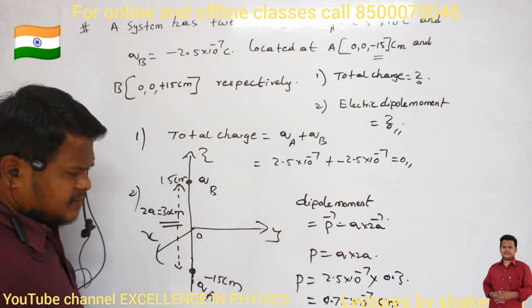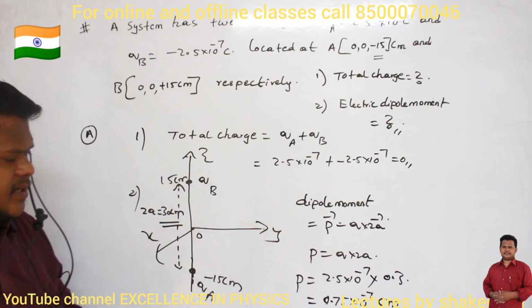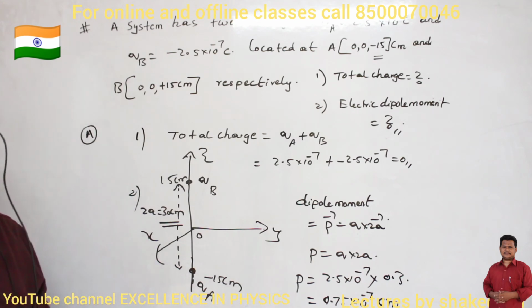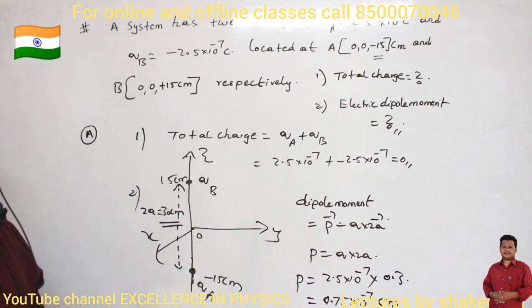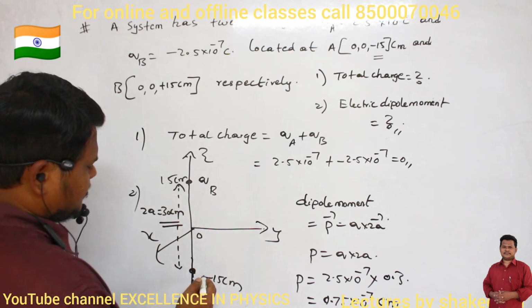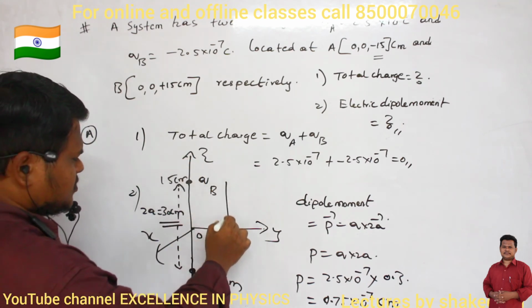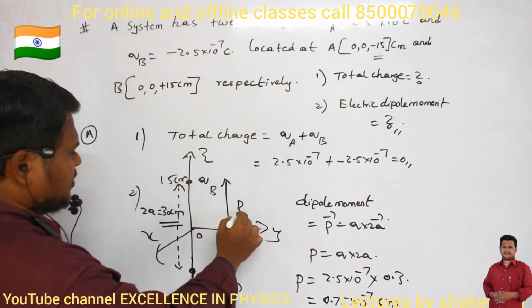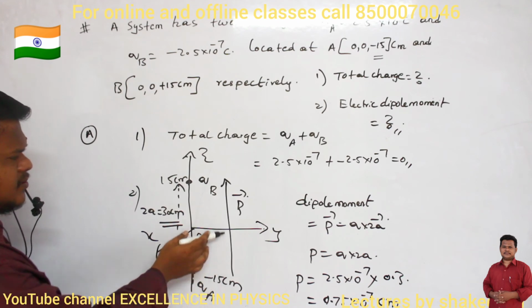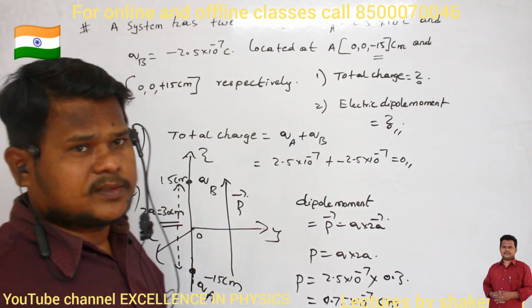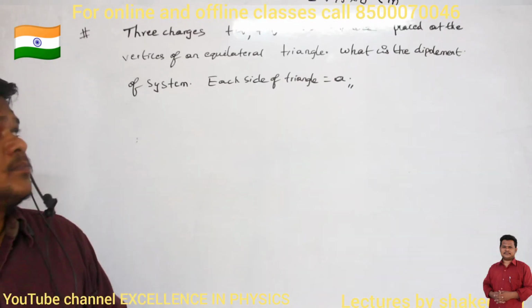Now what about direction? This dipole moment is present in which direction, can you say? What is the direction of dipole moment? Dipole moment will always be directed from negative charge to positive charge. Dipole moment direction is always from negative charge to positive charge. Make a note of this one.